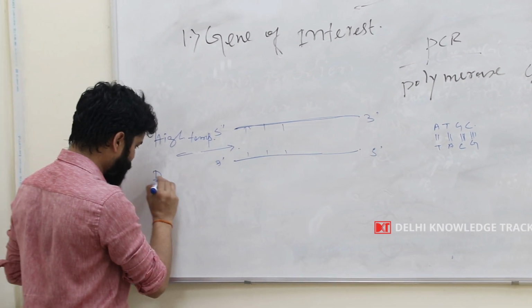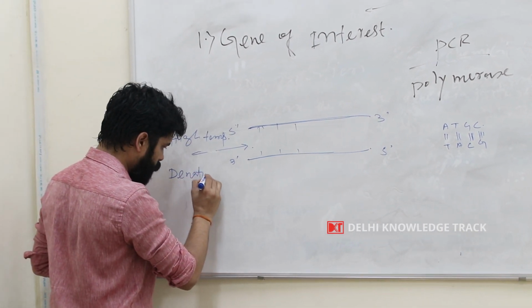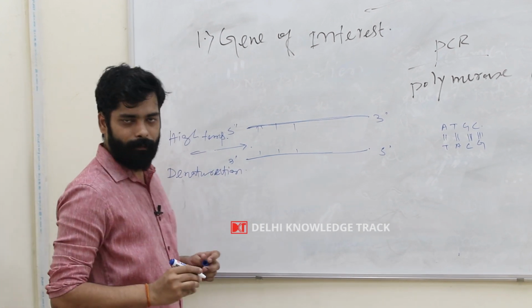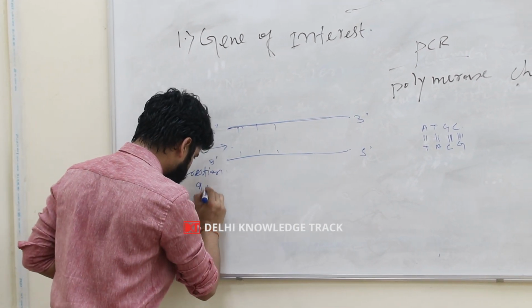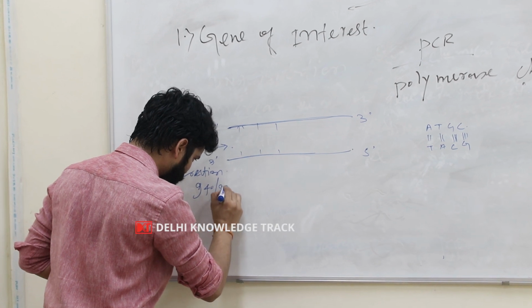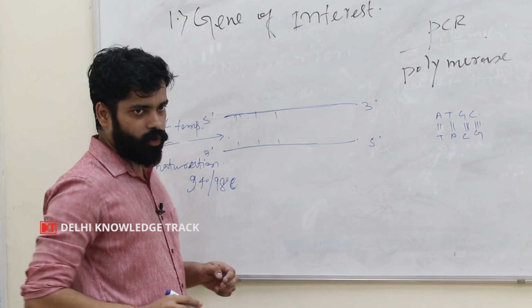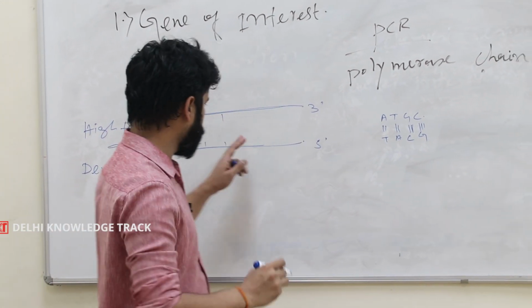So at high temperature denaturation will happen, and basically we use a temperature of 94 degrees Celsius or 98 degrees Celsius in our daily lab work.